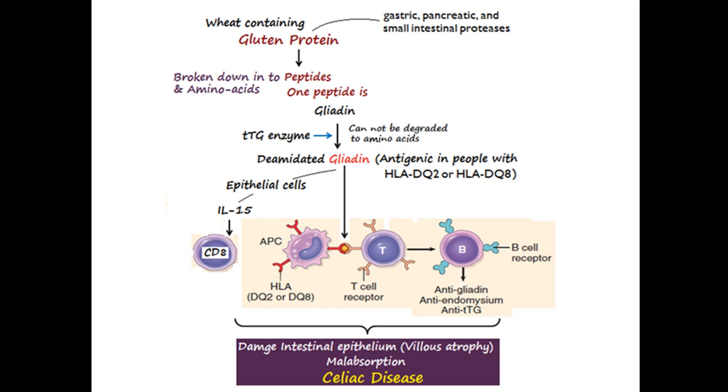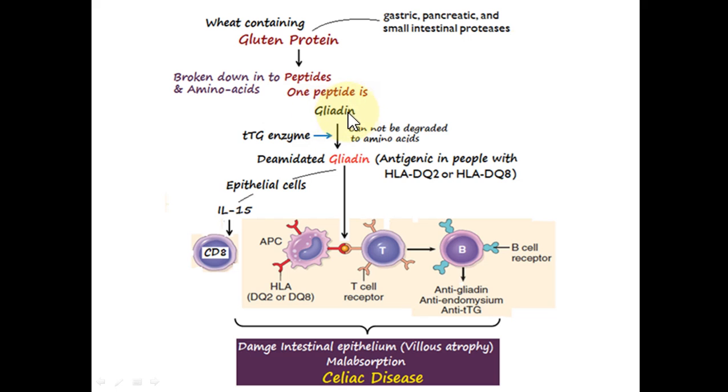Now going into a little further detail, when we take gluten, which is a protein in our food like wheat, grains, rice, the gastric, pancreatic, and small intestinal proteolytic enzymes or proteases will break down this protein into smaller peptides. And the peptides are then further broken down into amino acids to be used by the body. And one of the smaller peptides is known as gliadin.